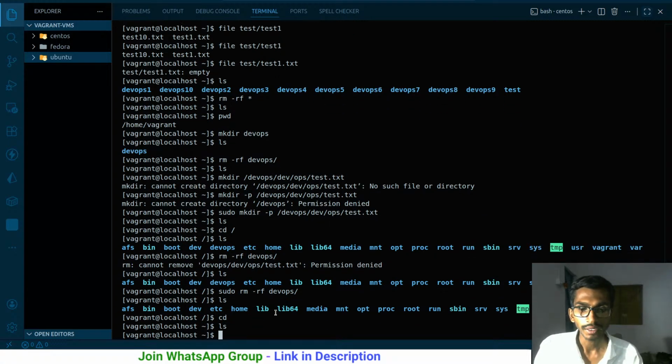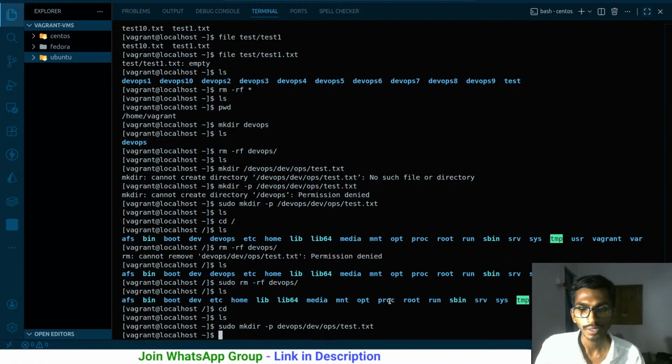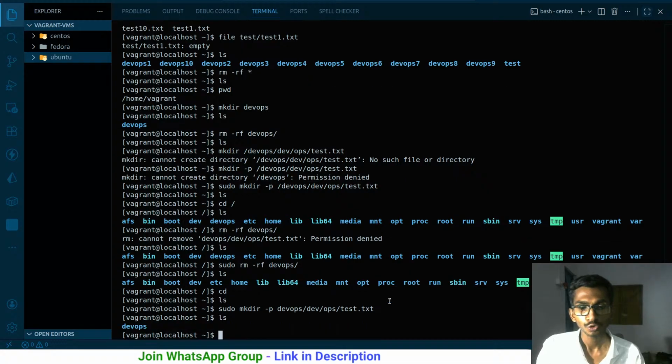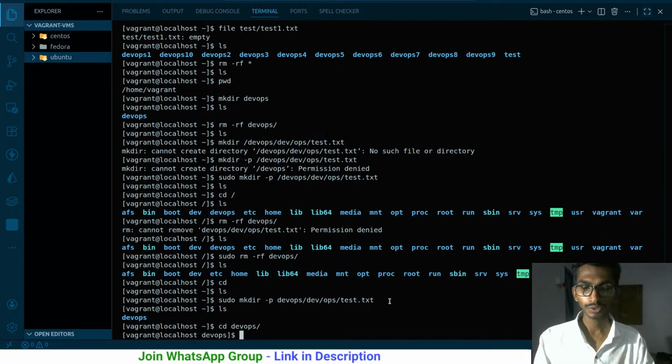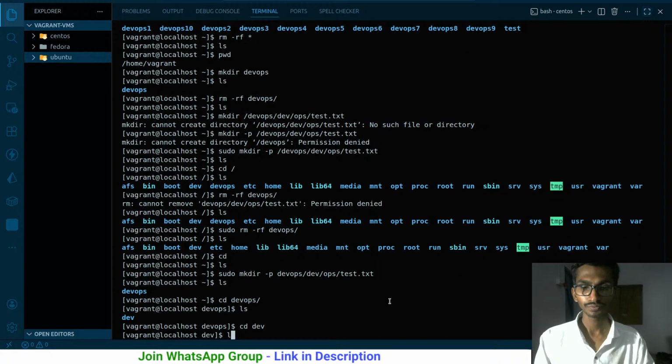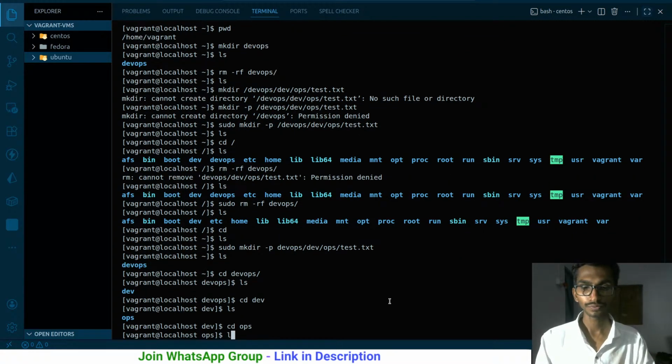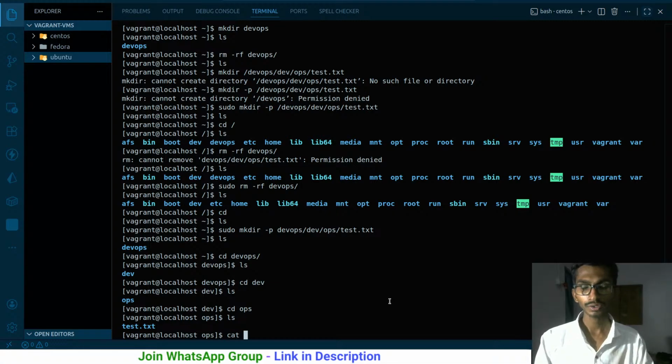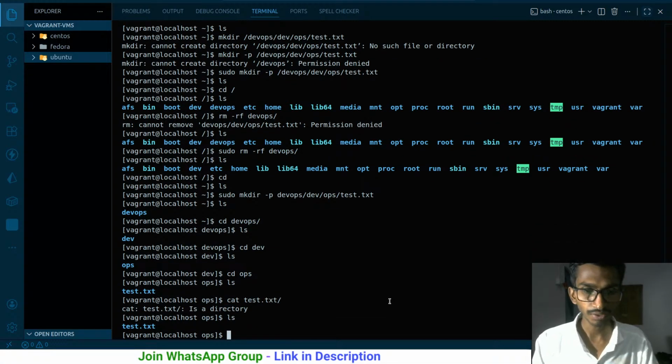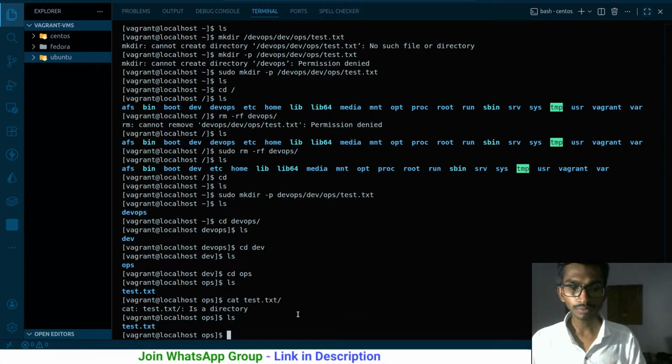Let me go to the home directory, and once I'm inside the home directory, I'm going to run the same command. Let me show you the mistake that I had in that. The mistake was this forward slash that I had. This is the problem. So let me remove it, and if I run it, ls, right now this DevOps has been created. cd DevOps, ls, I have dev, cd dev, I have ops, cd ops, I have test, cat test.txt. By the way, there's really nothing inside that, so it will not make any sense.